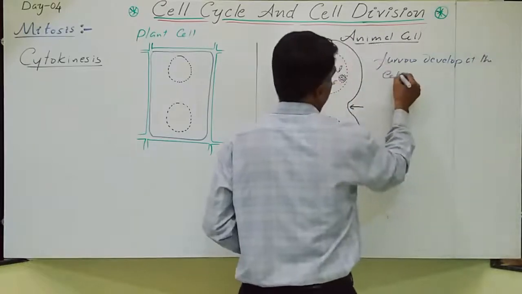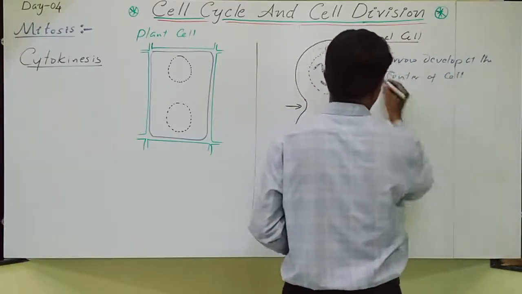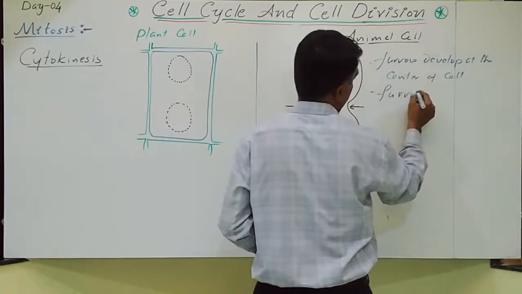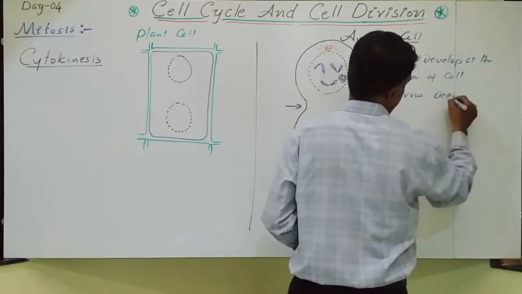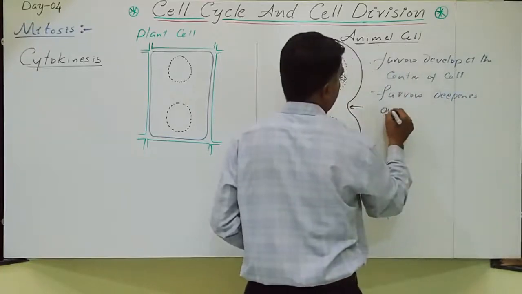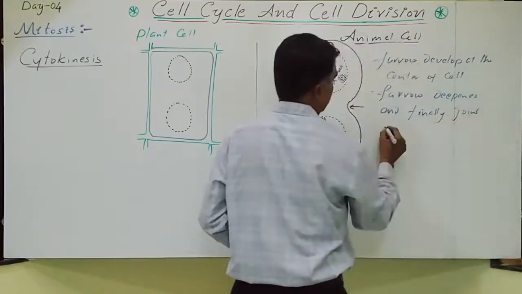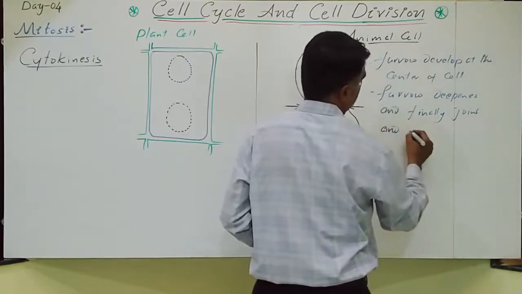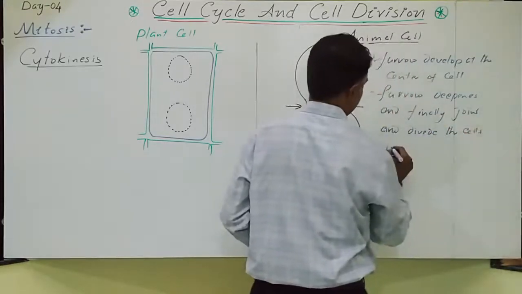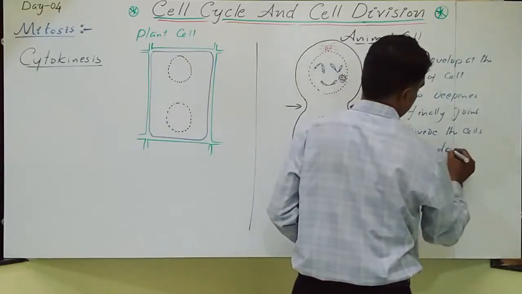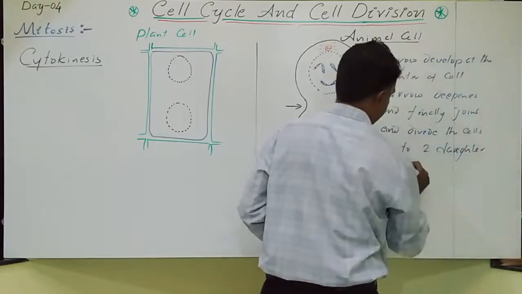At the center of the cell, then furrow deepens, and finally joins and divides the cell into two daughter cells.